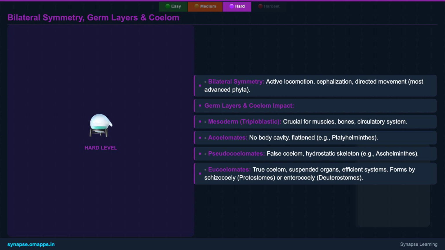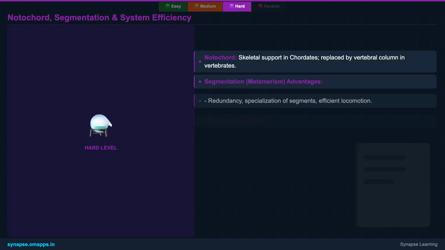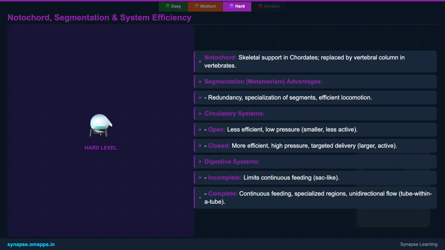We'll compare acoelomates, pseudocoelomates, and true coelomates, understanding the developmental origins and functional implications of each body cavity type. We'll also differentiate between schizocoelous and enterocoelous coelom formation, a key distinction in animal phylogeny. We'll also explore the notochord's role as a skeletal support and its evolutionary fate in vertebrates.